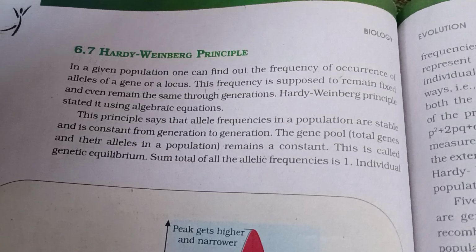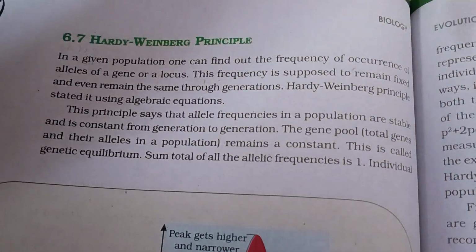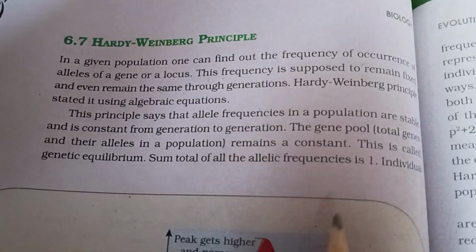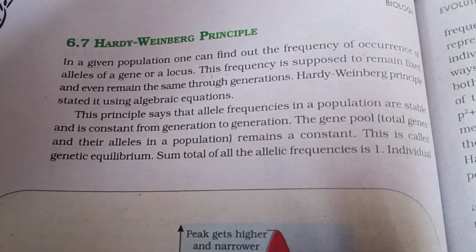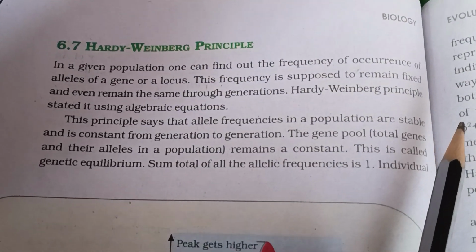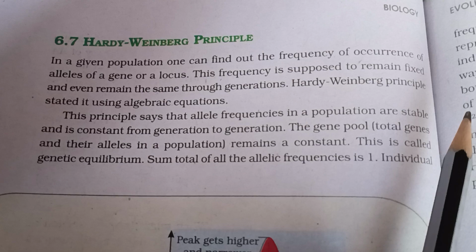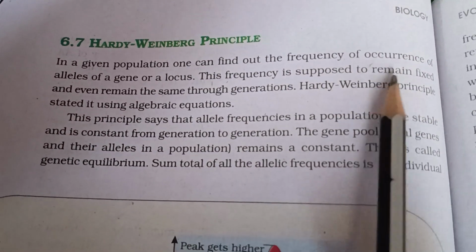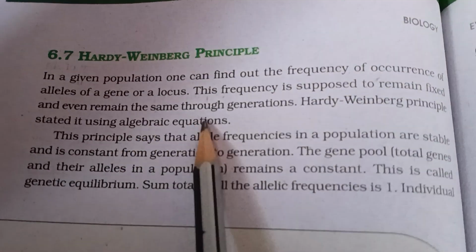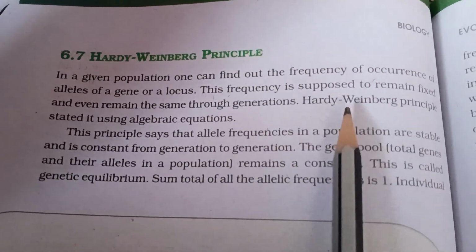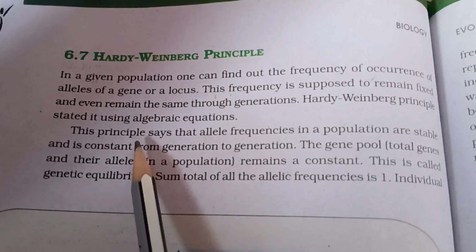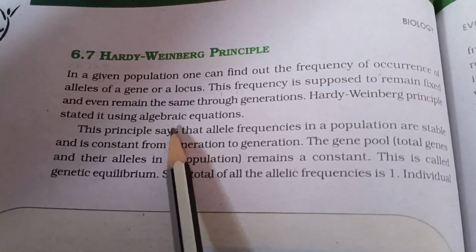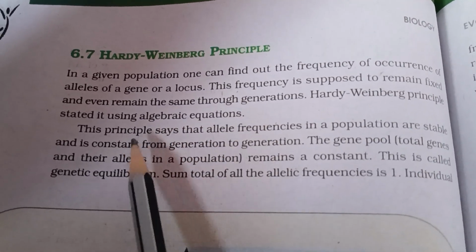The Hardy-Weinberg principle. In a given population, one can find out the frequency of occurrence of alleles of a gene or a locus. This frequency is supposed to remain fixed and even remain the same throughout the generations. The Hardy-Weinberg principle stated it using algebraic equations.